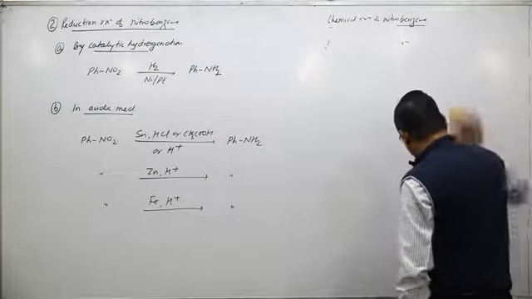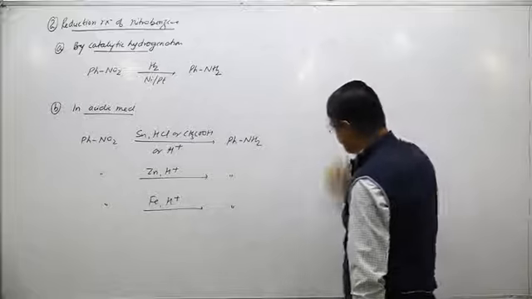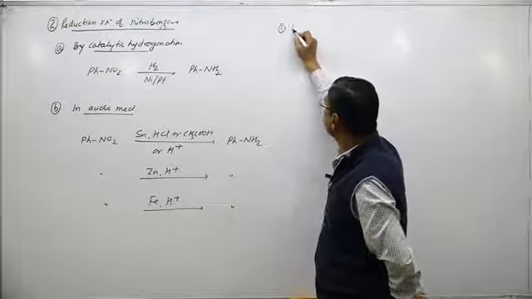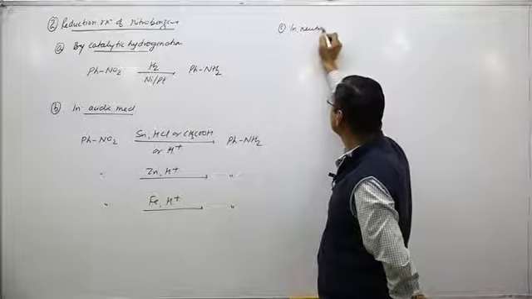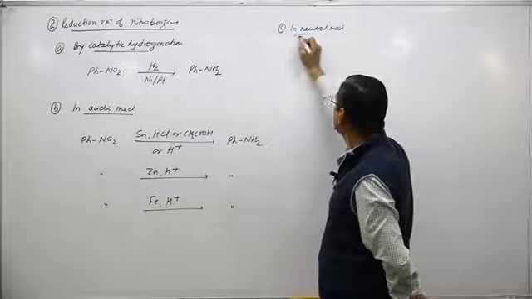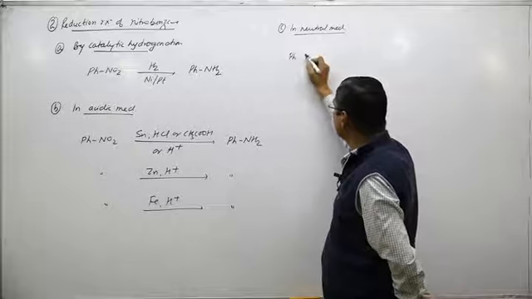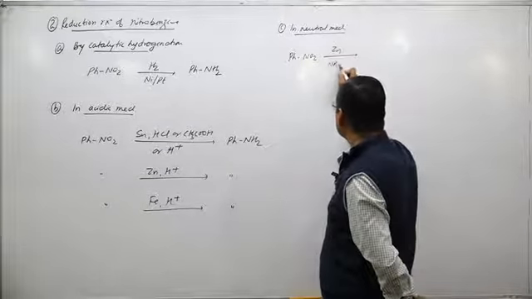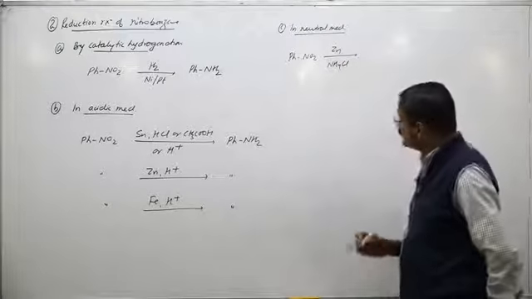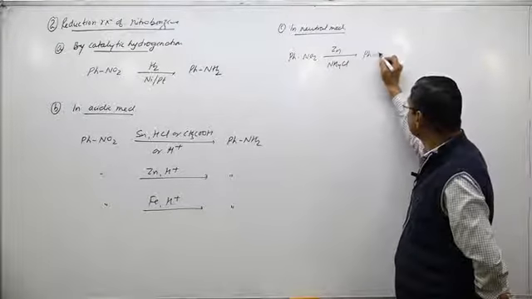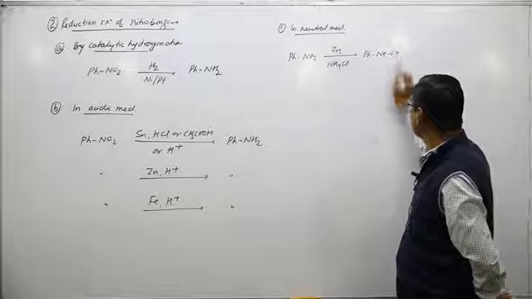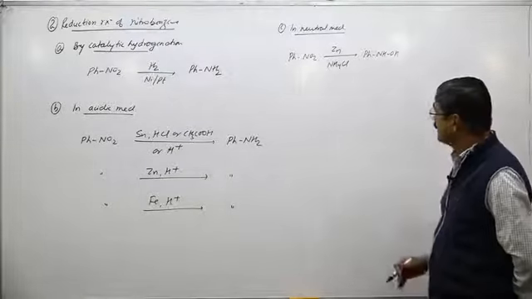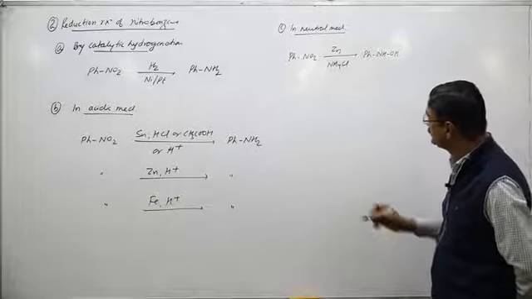So the third reduction is in neutral medium. I take zinc and NH4Cl. So NO2 is reduced into NHOH by the zinc. Phenylhydroxylamine is the product.